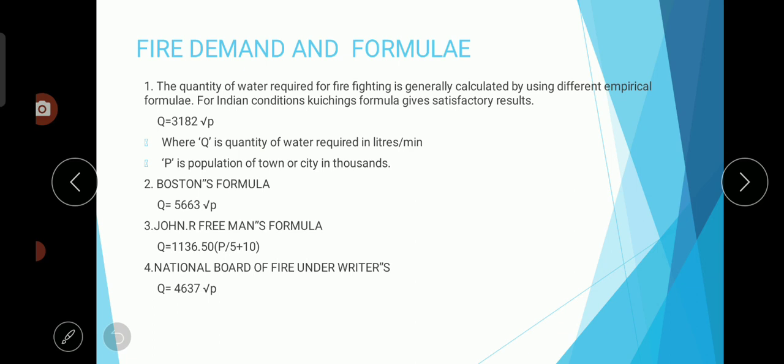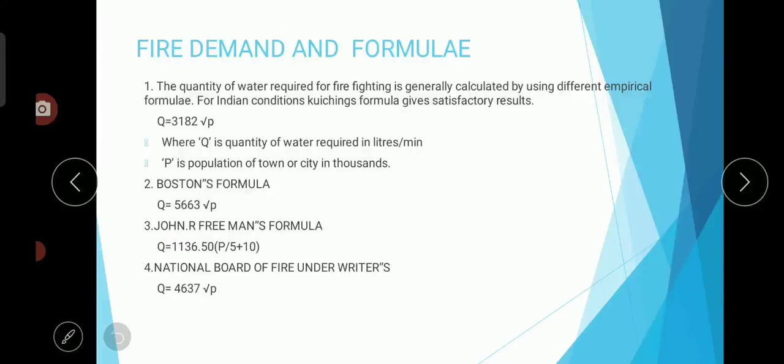Next one is fire demand. For fire demand you have to allocate a small amount of water. Based on the population of that particular city, we will be calculating. There are different types of formulas. These are all empirical formulas designed based on different parameters, and these formulas are very, very important for your competitive exams. You have to remember all these things. Just substitute the population and you will get the quantity of water.